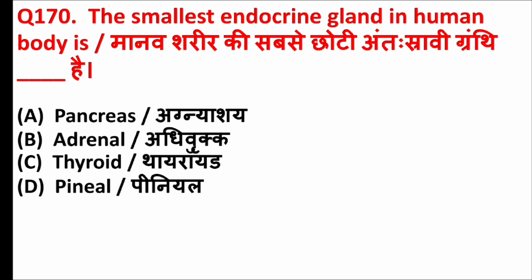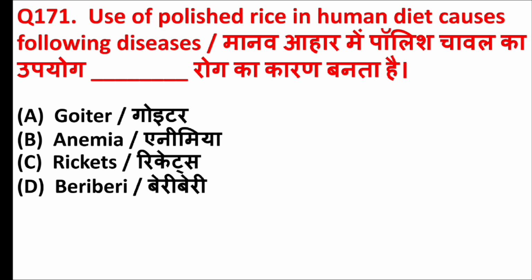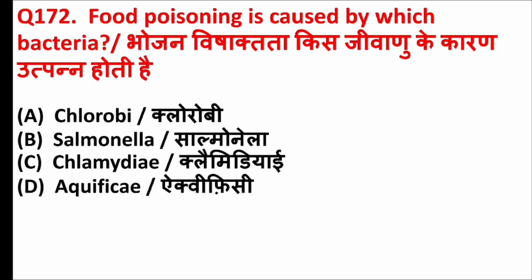The smallest endocrine gland in human body is. Answer is option D, pineal gland. Use of polished rice in human diet causes following diseases. Answer is option D, beriberi. Food poisoning is caused by which bacteria? Answer is option B, salmonella.